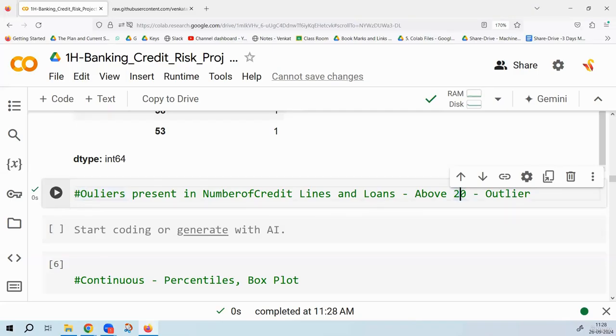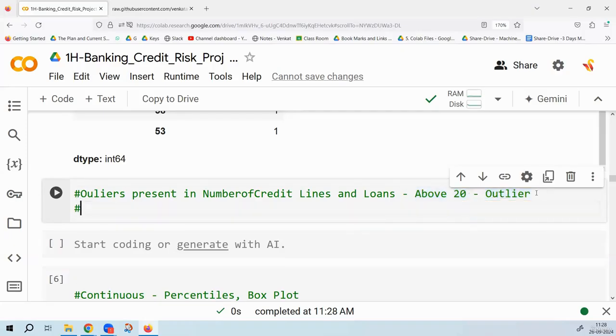Number of credit cards and loans. Again, this number, we don't decide it. Who gives this number? Tell me what should be the upper limit that you should consider. Who gives that number usually? Is it the regulator or the business partner? Do we decide as a data analyst what the number should be? No. As a data analyst, you don't decide it.